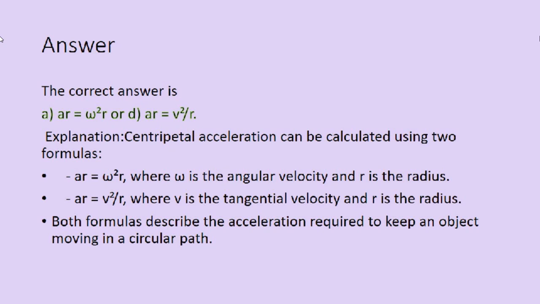Explanation: centripetal acceleration can be calculated using two formulas. a_r is equal to omega square r, where omega is the angular velocity and r is the radius, or a_r is equal to v square by r, where v is velocity and r is the radius. Both formulas describe the acceleration required to keep an object moving in a circular path. There is no negative sign, it is just a bullet over there in front of a_r.